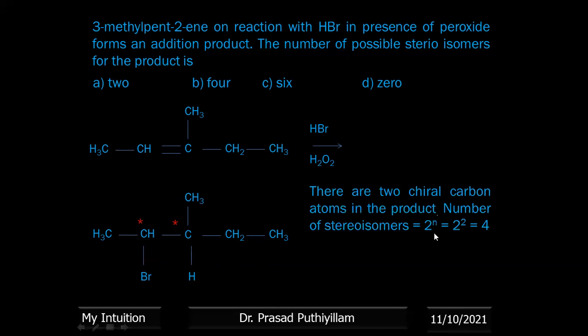So there are 2 chiral carbon atoms. We call that carbon atom a chiral carbon atom. That is n equal to 2. Therefore, 2 to the power n, 2 to the power 2, that is 4. Therefore, it will give 4 possible stereoisomers.